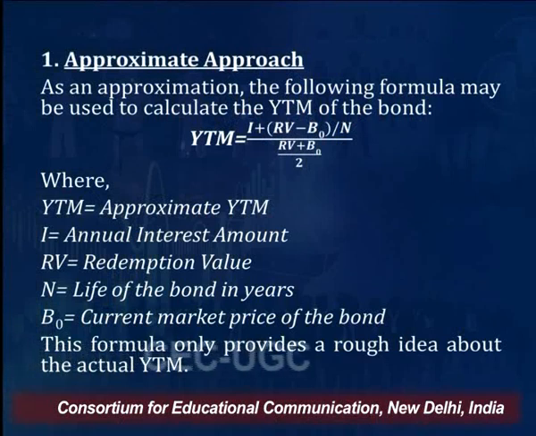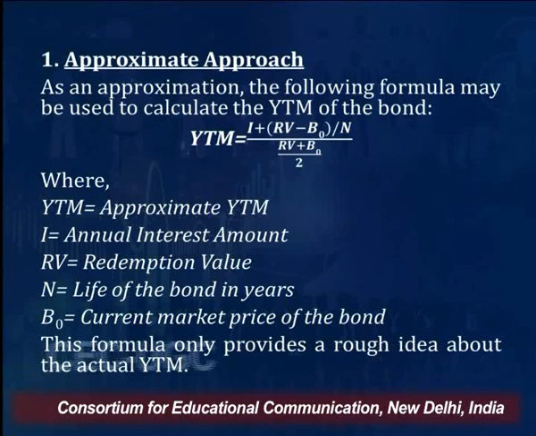In our example, the redemption value is 1000 rupees, the current price is 950, right? So 1000 plus 950 divided by 2, that comes to be 975. So in this way, you can find out approximate YTM, right? So approximate YTM is equal to annual interest income I, RV refers to the redemption value, N refers to the life of the bond in years, B0 refers to the current price of the bond. This formula also provides a rough idea about the actual YTM.